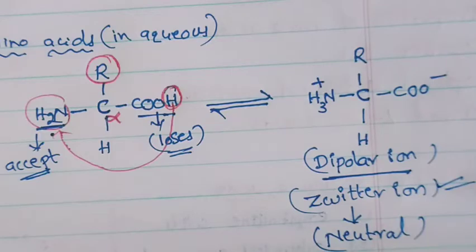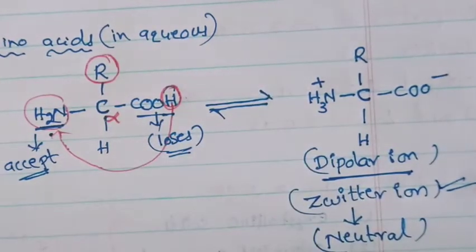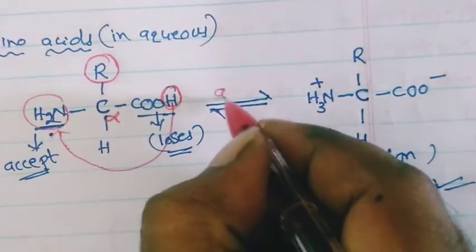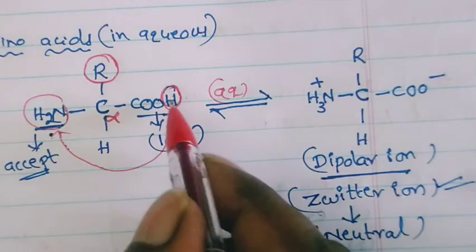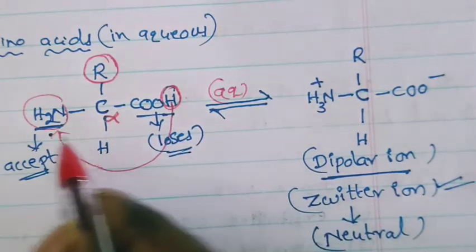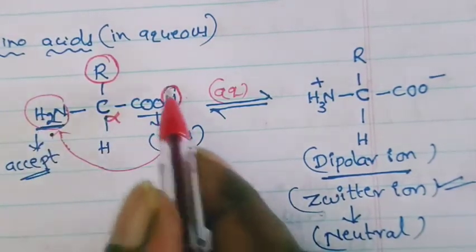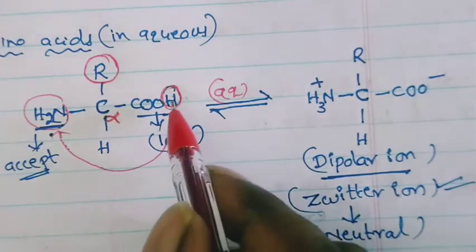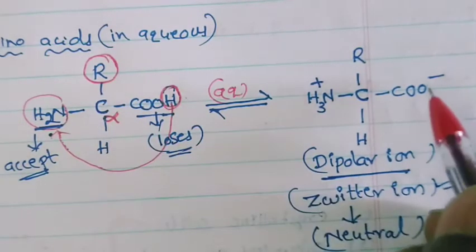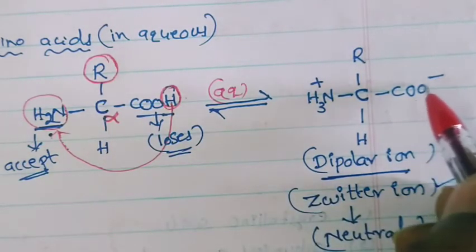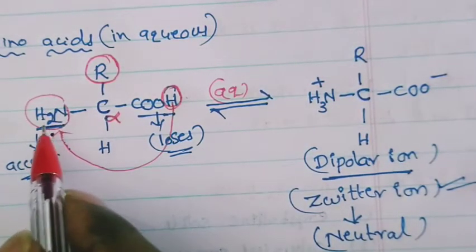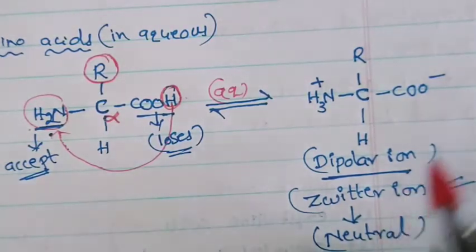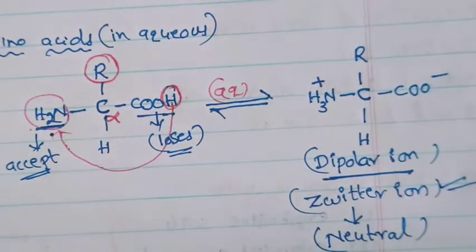What is meant by Zwitter ion? Zwitter ion means, in aqueous state, everyone should remember, amino acids when dissolved in water, the carboxylic acid loses a proton and the amine accepts this proton. Carboxylic acid loses the proton, that means H plus and COO minus. So here I am writing COO minus. So H plus moves towards the NH2 group, so it becomes NH3 plus ion. The remaining group as usual you have to write.